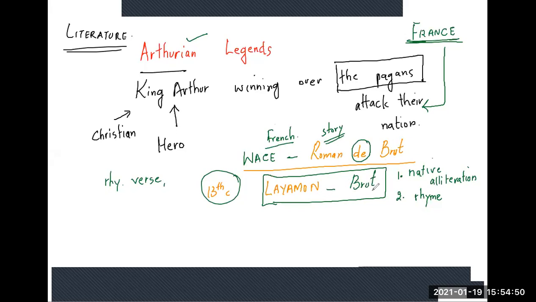And Layamon writes Brut, a new text like the colonized writing his own story, using his native tradition of alliteration, using his native tradition of no rhyme. From this synthesis of the two traditions, this merging, and also taking the text from the French people themselves, comes the choice to write about King Arthur.